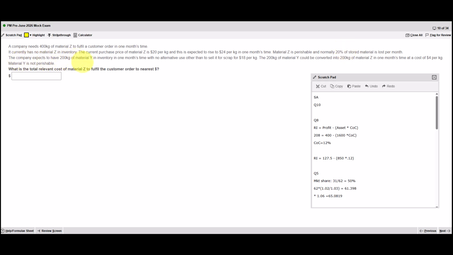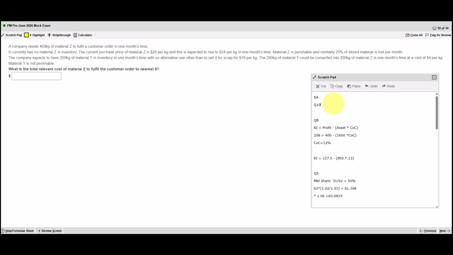The company expects to have 200 kilograms of material Y in inventory in 1 month's time, with no other alternative use other than to sell it for scrap at 18 per kilogram. That 200 of Y could be converted into 200 of Z, which is half of what's needed, in 1 month's time at a cost of 4 per kilogram. Material Y is not perishable.